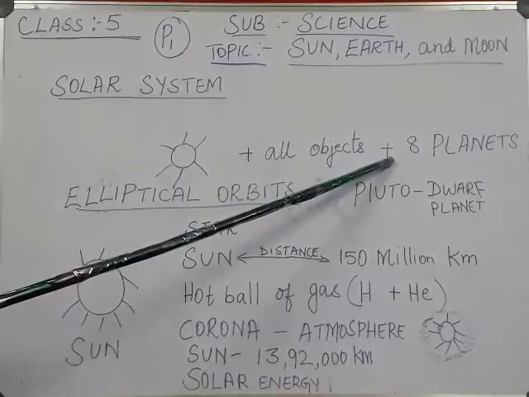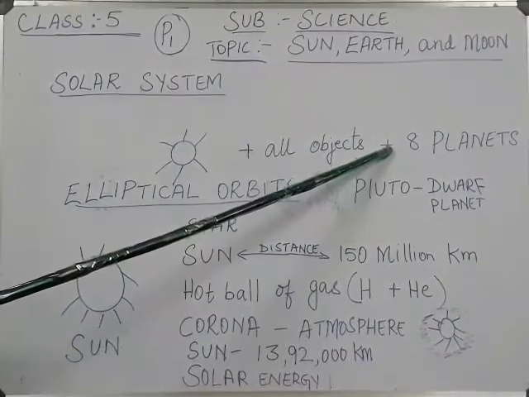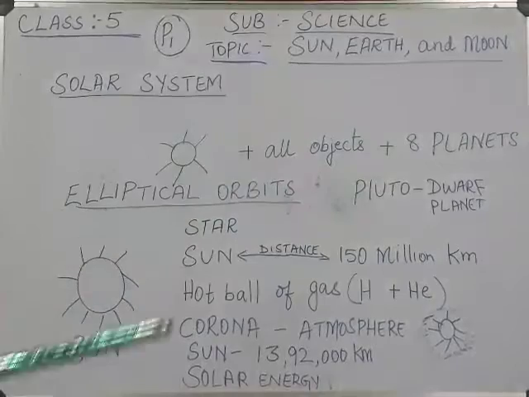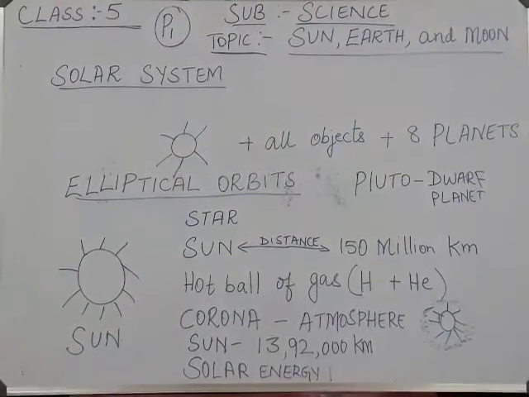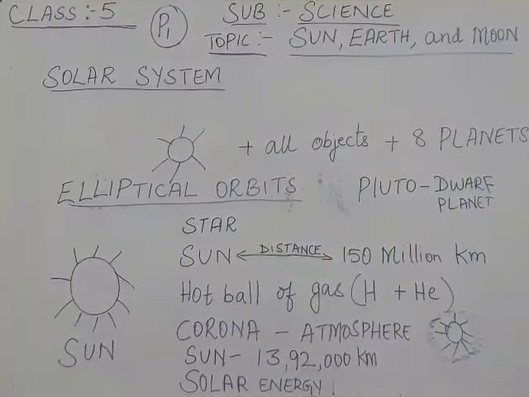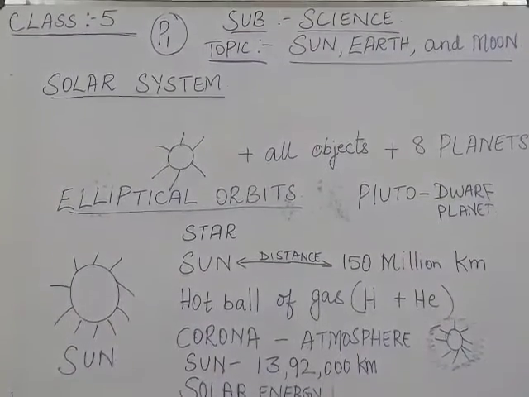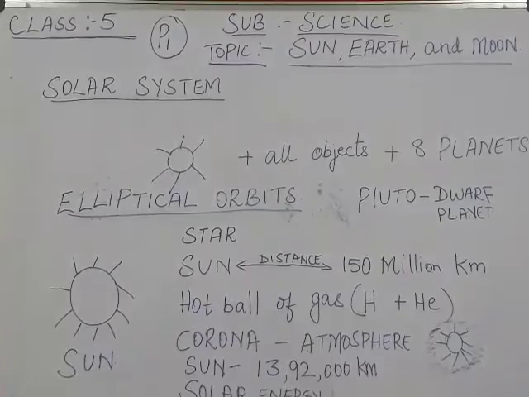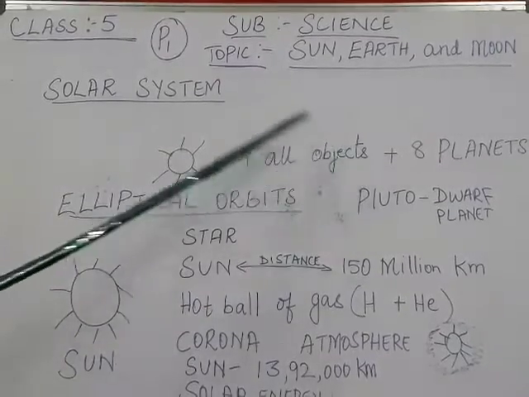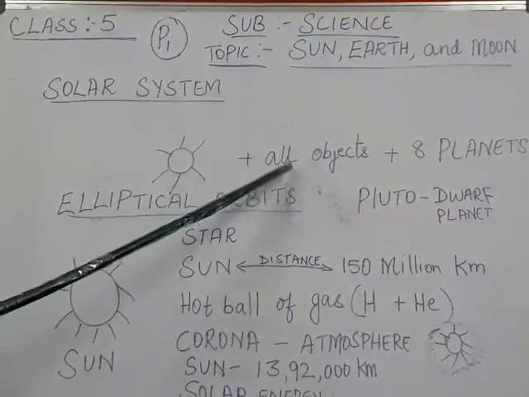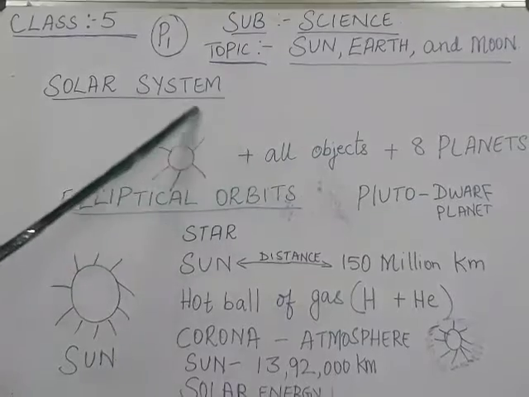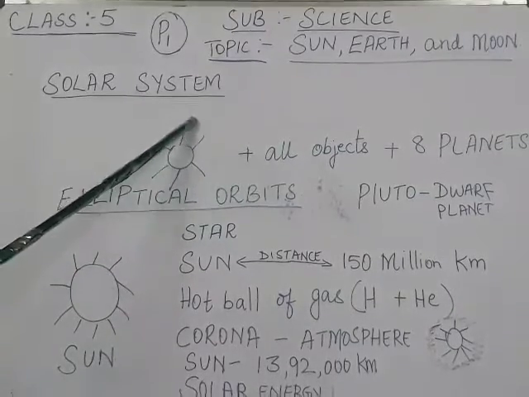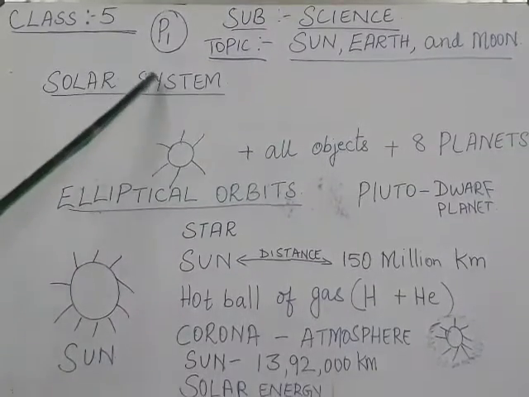That is, you all know what are the 8 planets? Yes? Can you all tell? Repeat it. That is Mercury, Venus, Earth, Mars, Jupiter, Saturn, Uranus and Neptune. Okay? These are the 8 planets. So, Sun, all the other objects and the 8 planets revolving or moving around the Sun. This is known as the solar system.